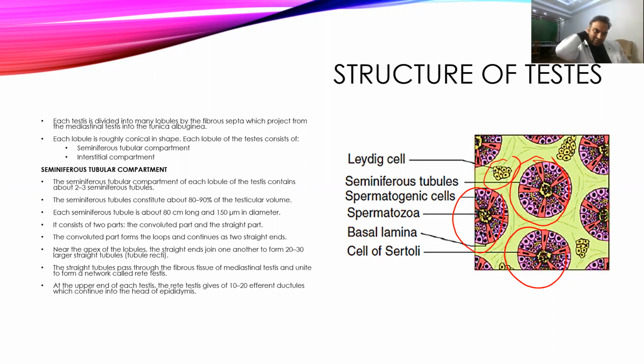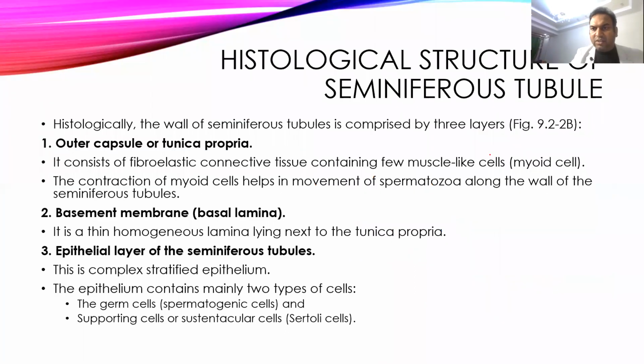Leydig cells are the cells which produce the hormone testosterone, and this seminiferous tubule is somewhere around 80 centimeters long, and it contributes almost 80 to 90% of total testicular volume, and its diameter is somewhere around 150 microns. It is very much convoluted, and it remains inside the testis, and the straight part goes to the end of the testis where it attaches to the epididymis.